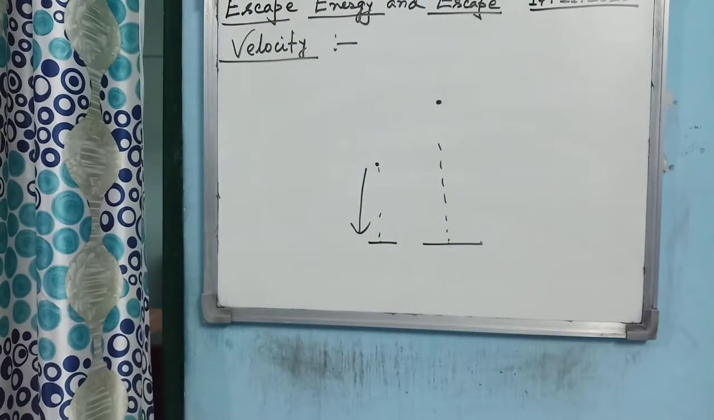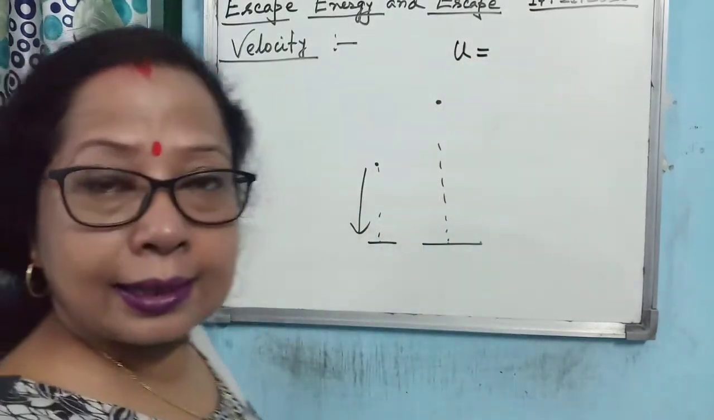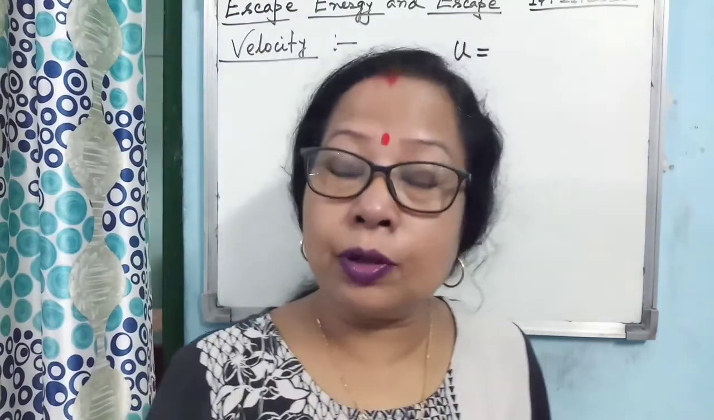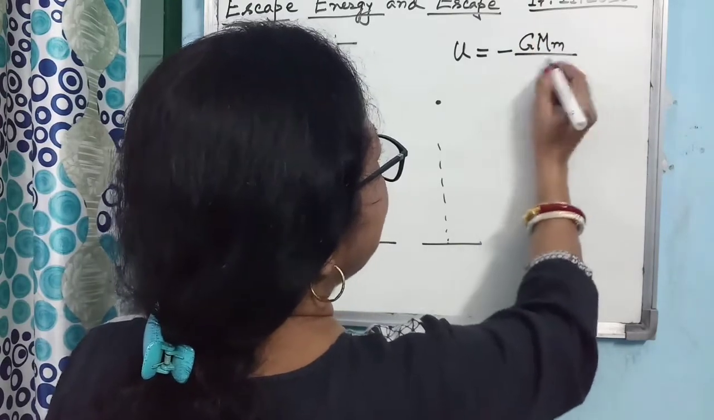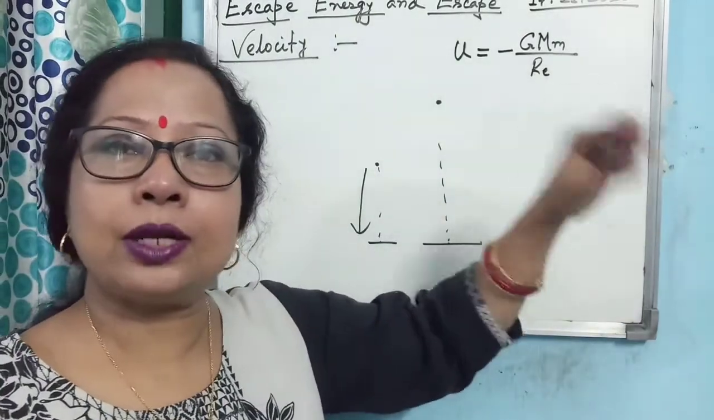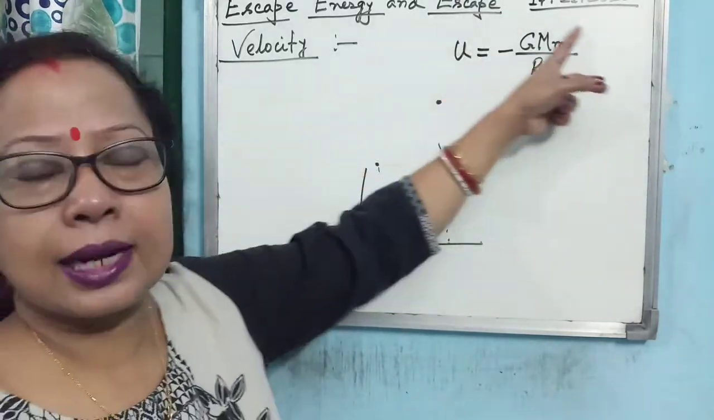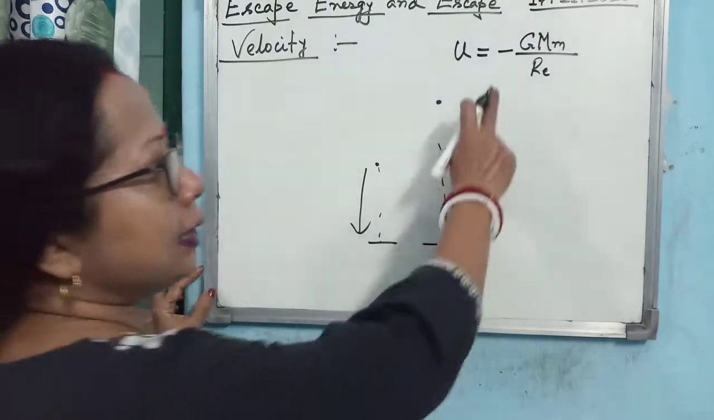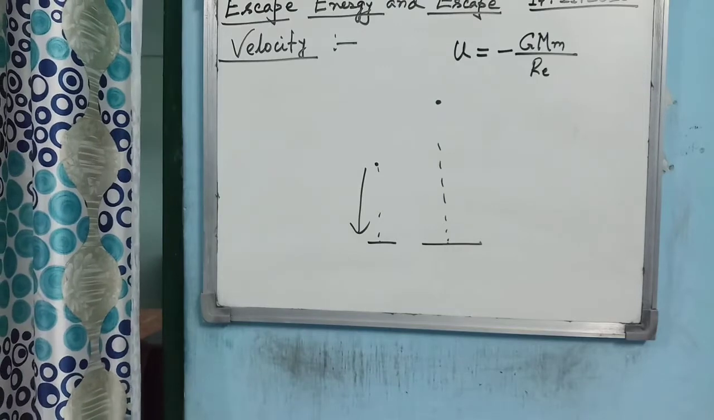So, what is the gravitational potential energy? As I said, it is the amount of work needed to bring a body from infinity to a point in the gravitational field. I hope you remember the expression, GMm/R_E. If you bring it to the Earth's surface, it will be R_E, and if you bring it to a height h, it will be R_E plus h. This is the expression for the gravitational potential energy, and this is the work done to bring the body from infinity to Earth's surface.